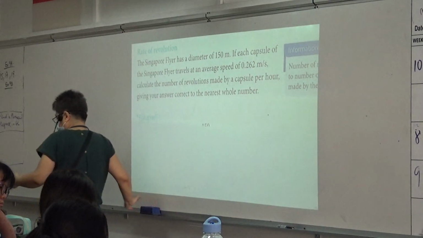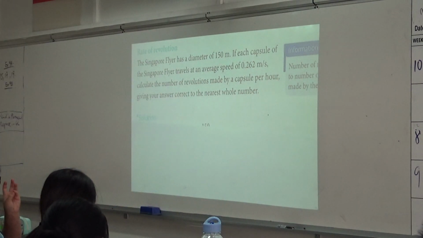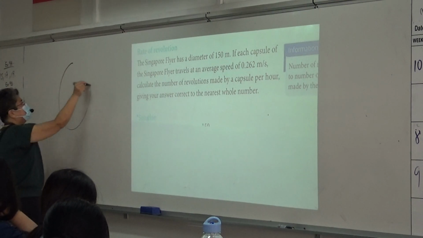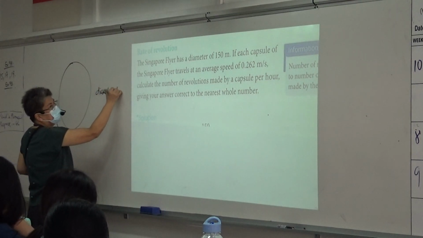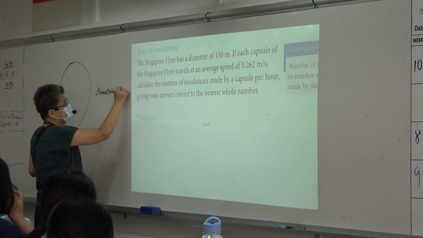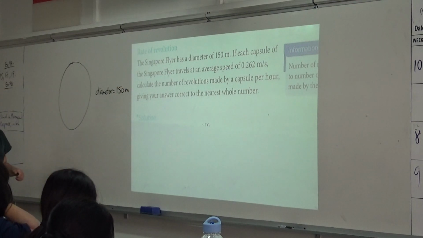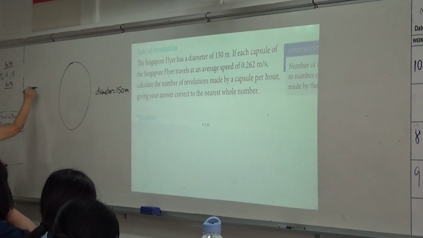The Singapore Flyer has a diameter of 150 meters. So I have a Singapore Flyer. The diameter is what? 150 meters. Now something about circles that you need to know.